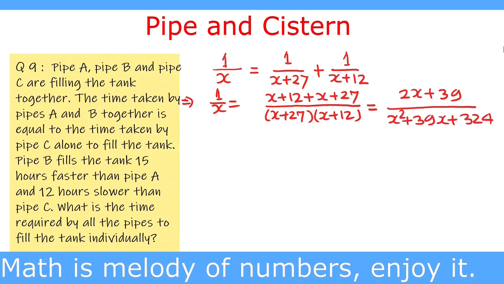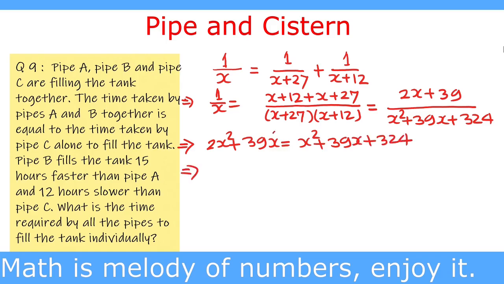If we multiply x plus 27 by x plus 12, then we are going to get x square plus 39x plus 324. So by cross multiplication we get 2x square plus 39x equal to x square plus 39x plus 324.